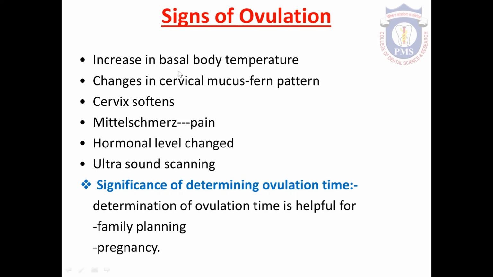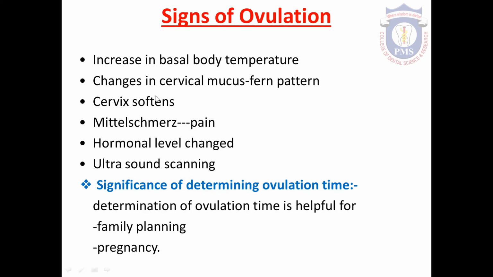And why this difference? Before the ovulation, the hormone which is secreted is estrogen. But after the ovulation, the ovary secretes a large amount of progesterone. The progesterone has a thermogenic effect. So the reason for the increase in body temperature is the increased level of progesterone.